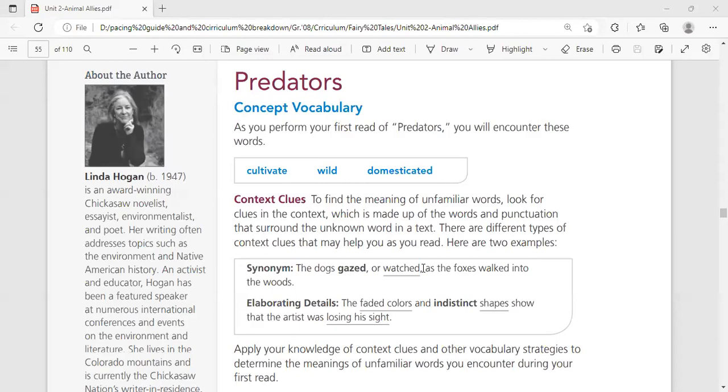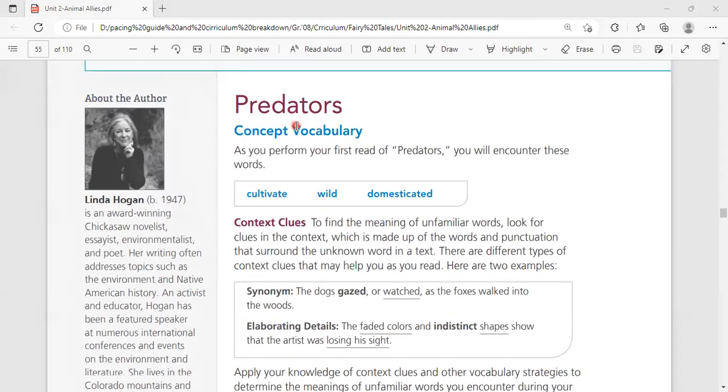Okay, our story today is talking about the predators. Predators, of course, is a synonym for carnivores. Here's the predator. This means the wild animals who are eating meat, only eating meat.